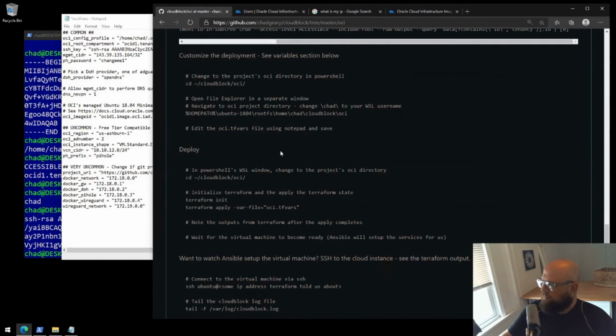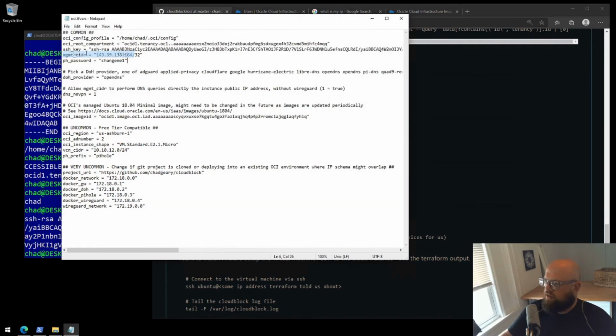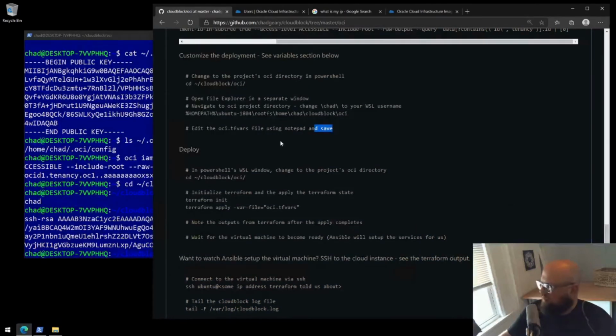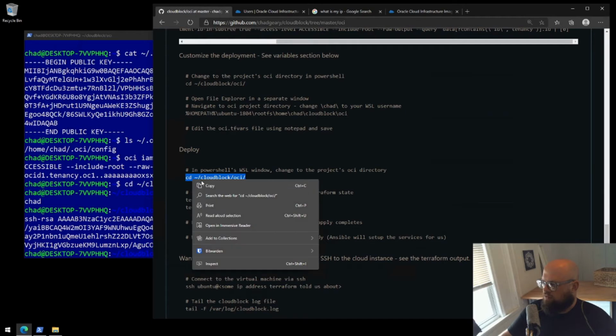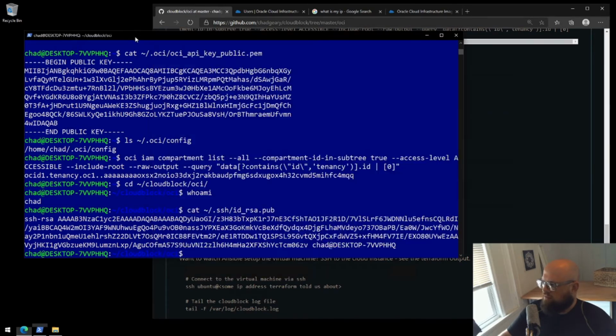Scroll back up. We've edited this file, now we need to save it. Easy enough. Save and close. To deploy, on to deployment. Let's make sure we're in the OCI directory. We are, but let's just double check.